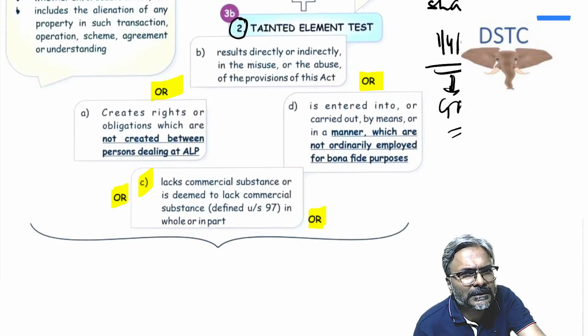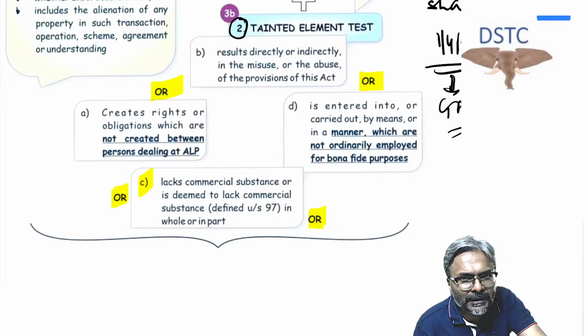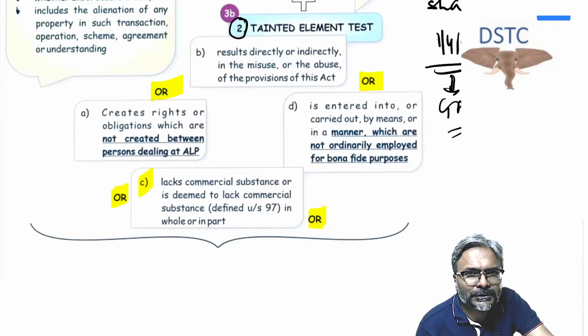So in this case you will say, sir, here there is a person who is introduced in between the two AEs just to avoid the transfer pricing provision. Now you tell me one thing, students: do we have any specific provision in the transfer pricing chapter to address this particular issue? Answer is yes, we do have. And that is a deemed international transaction.